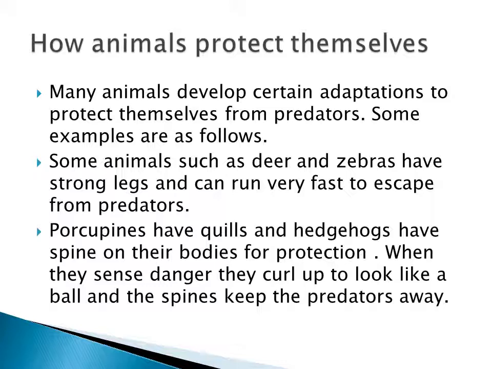The next two animals are porcupine and hedgehog. Porcupines have quills on their body and hedgehogs have spines on their body. When they feel any danger, they curl up to look like a ball, and the spines keep the predators away.